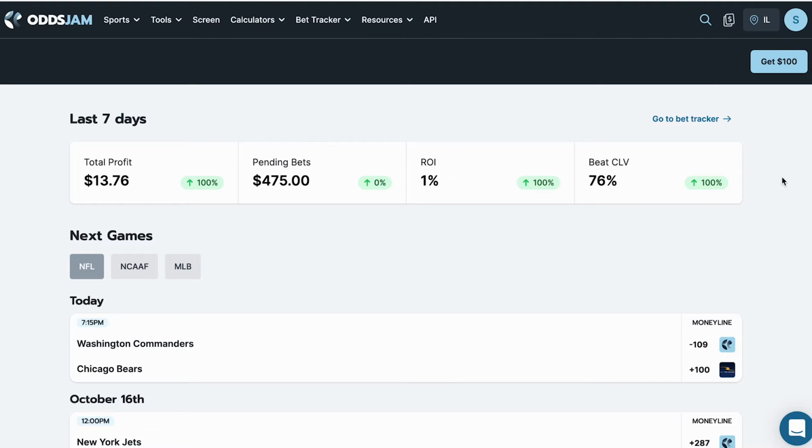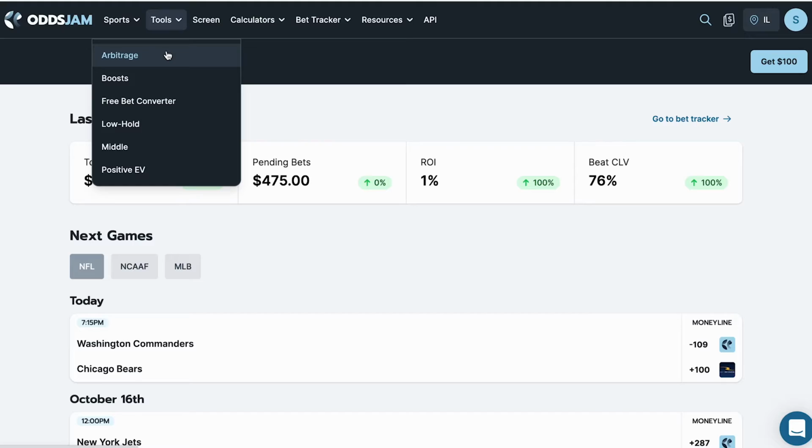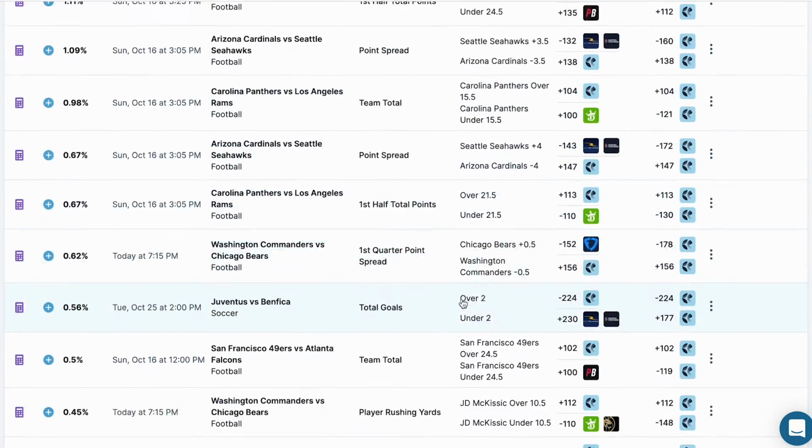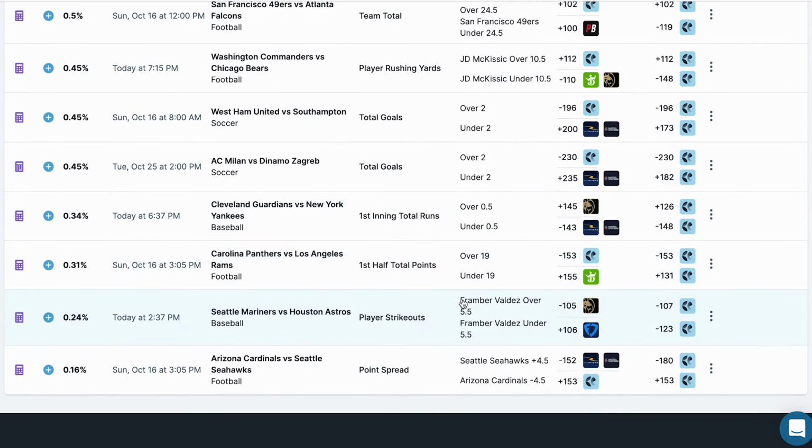All right, so to find arbitrage opportunities, it's pretty simple. We're on the OddsJam homepage here. We go to Tools and we go to Arbitrage, and these are currently some arbitrage opportunities out there. So let's look at this one, for example, for today's game. Cleveland Guardians versus the New York Yankees. First inning, total runs. Either over a half or under a half.